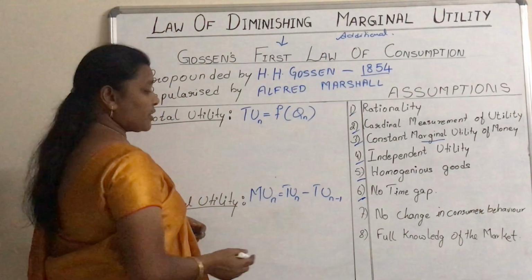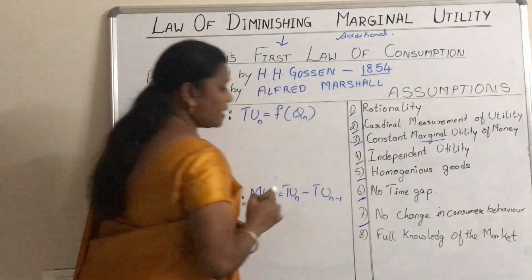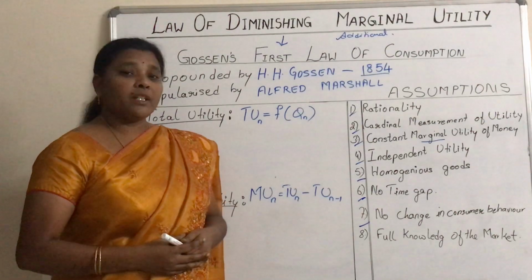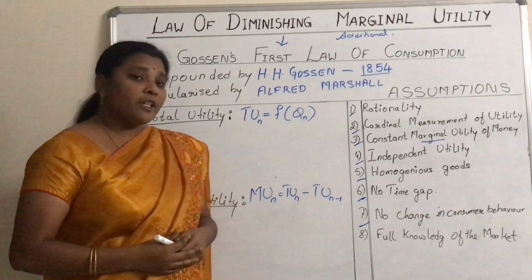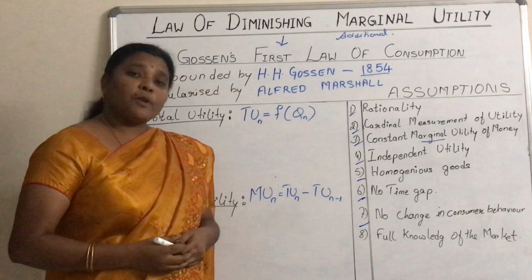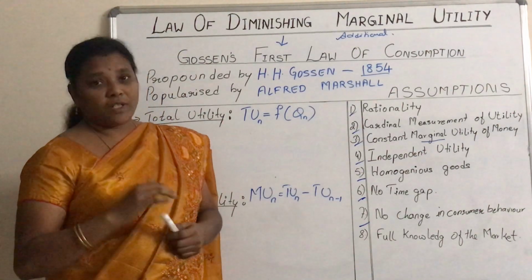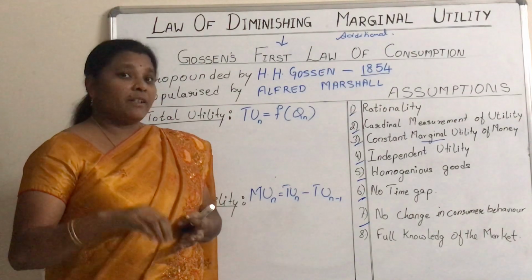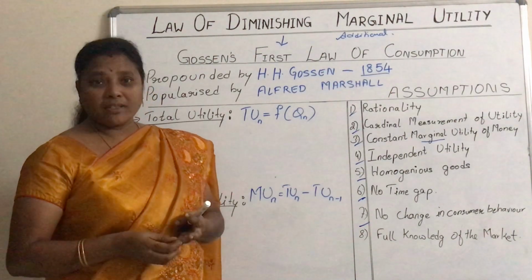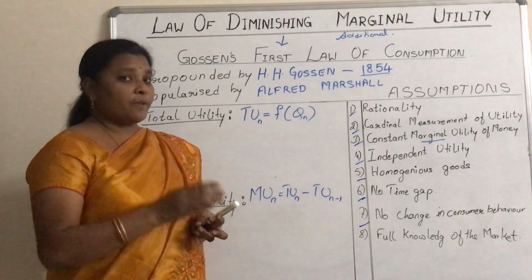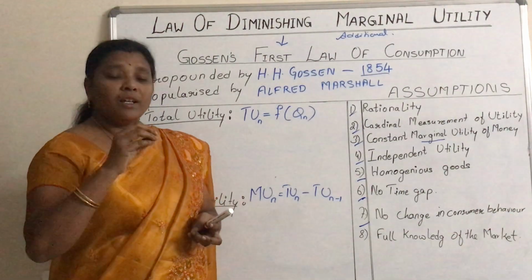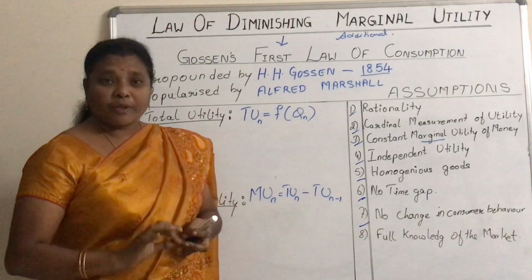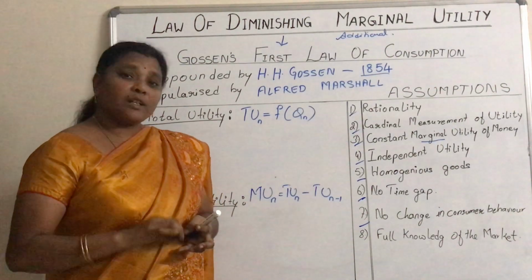So there should not be any time gap with the consumption of the commodities. And the other assumption is no change in consumer behavior. Consumer behavior must remain constant. So what is behavior? It is the response of the consumer to his situations. So what are the situations here? The income of the consumer, taste and preferences, these are all the situations which change the response of the consumer. So all these must remain constant. There should not be any change in taste and preferences of the consumer and income of the consumer.